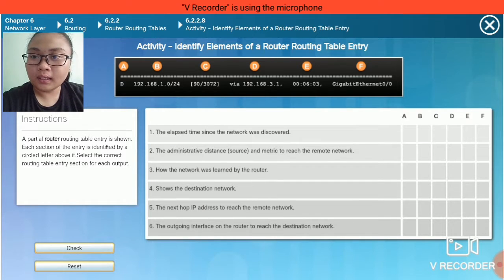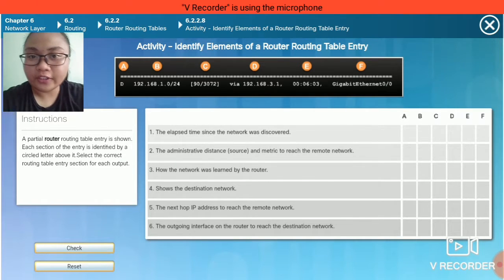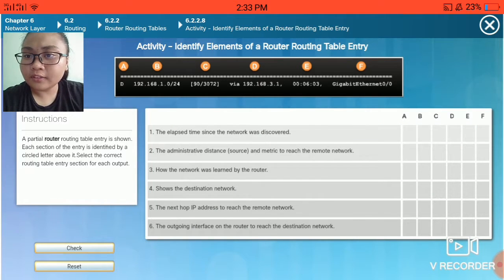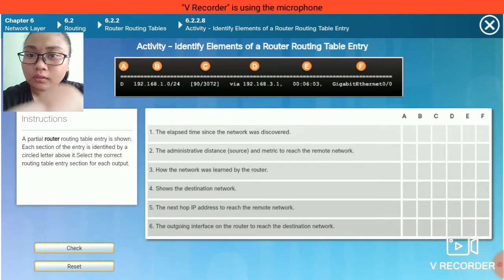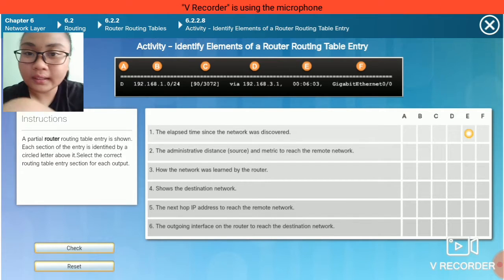Number 1. The elapsed time since the network was discovered. I think this is letter E. The administrative distance or source and metric to reach the remote network. I think this is letter C.